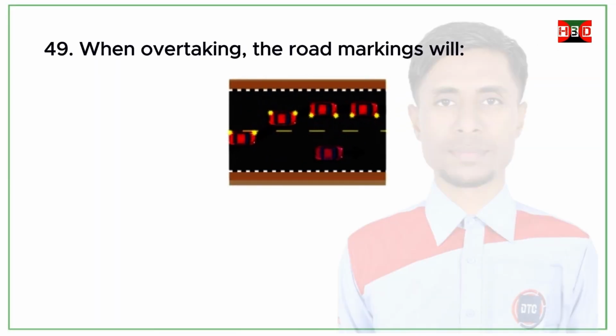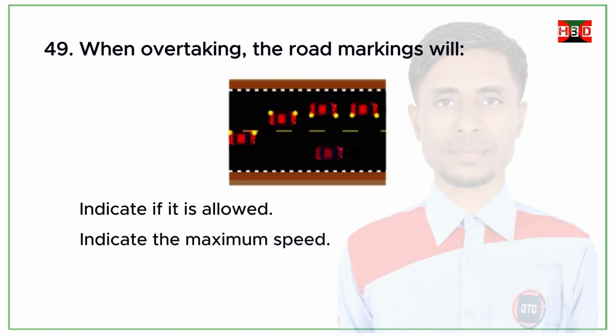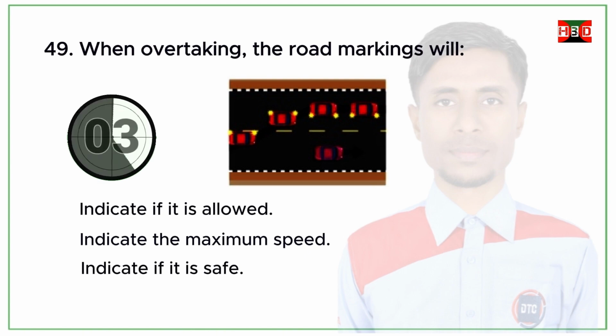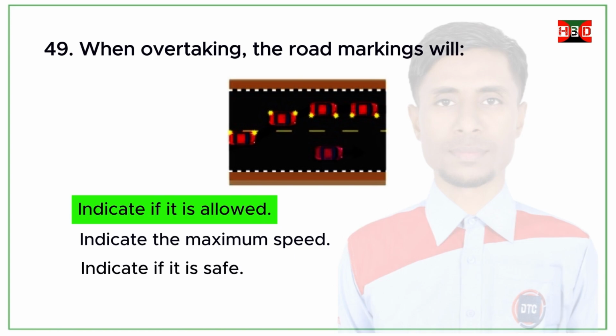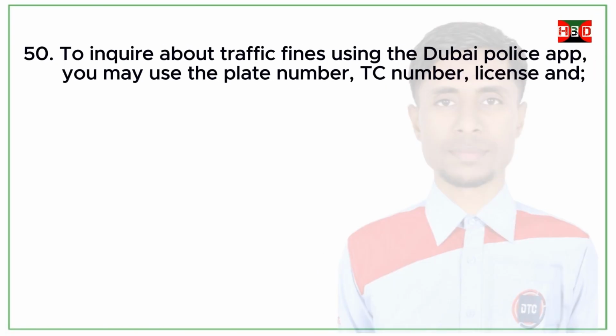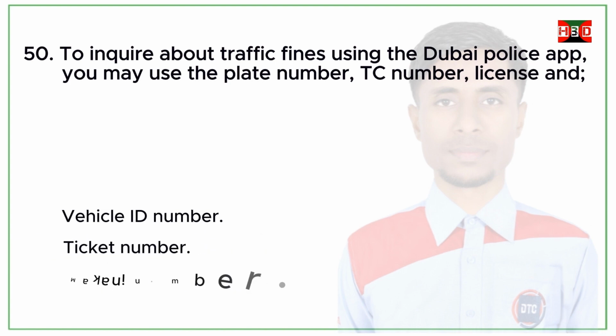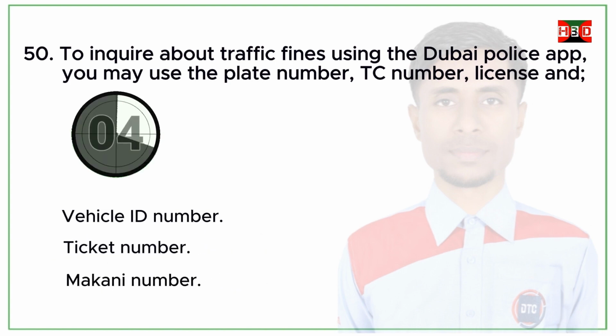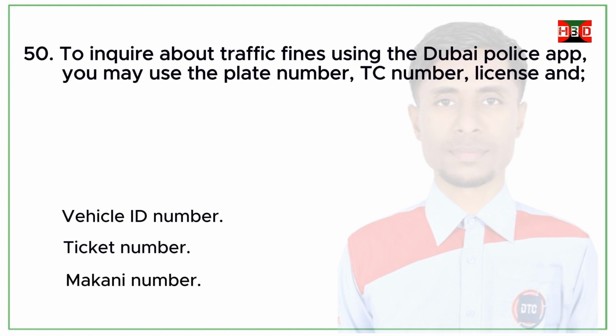When overtaking, the road markings will indicate if it is allowed, indicate the maximum speed, indicate if it is safe. Correct answer. Indicate if it is allowed. To inquire about traffic fines using the Dubai Police app, you may use the plate number, TC number, license and vehicle ID number, ticket number, Makani number. Correct answer. Ticket number.